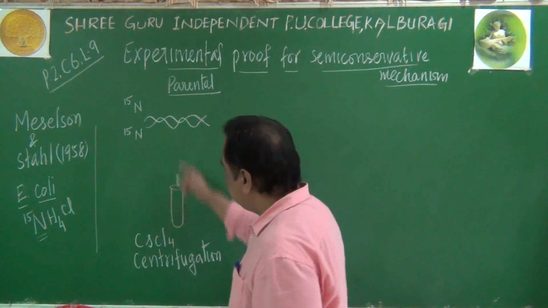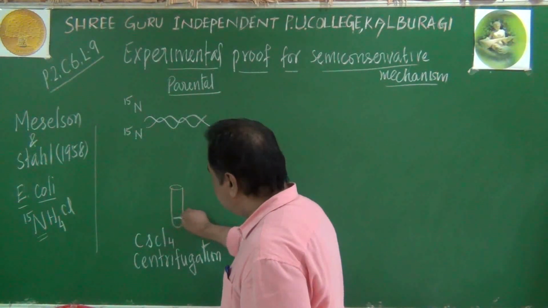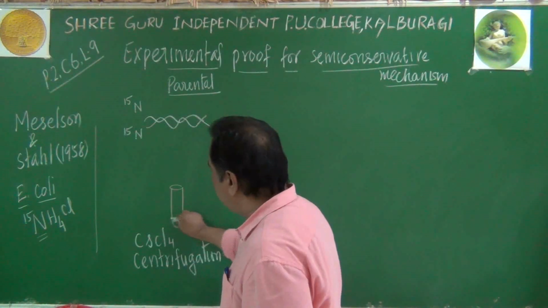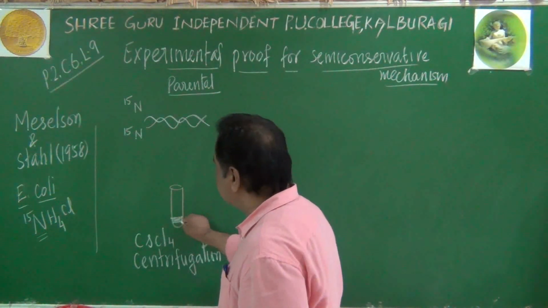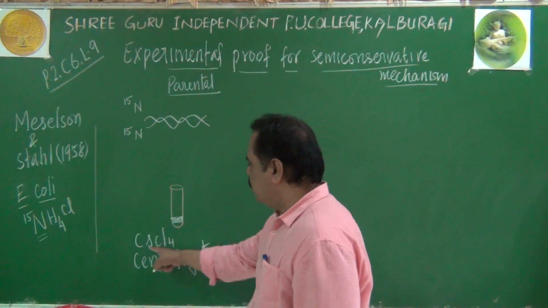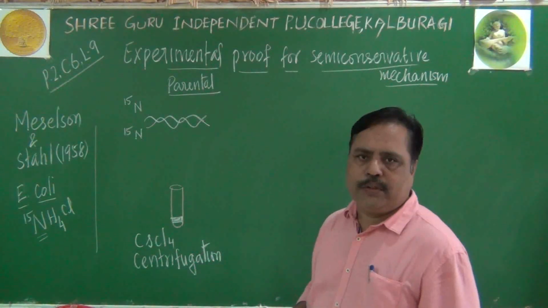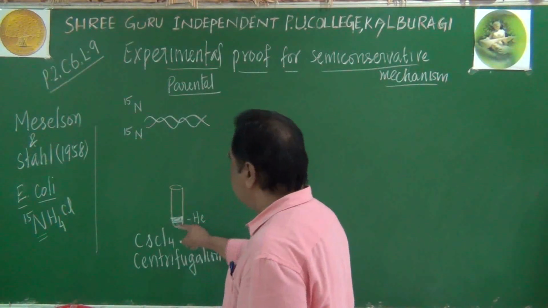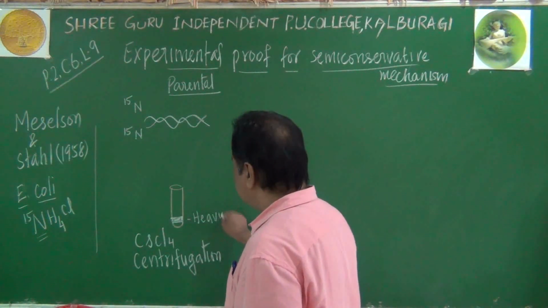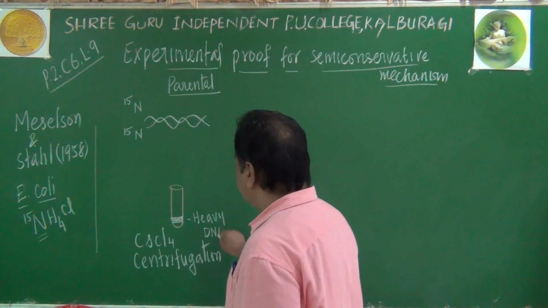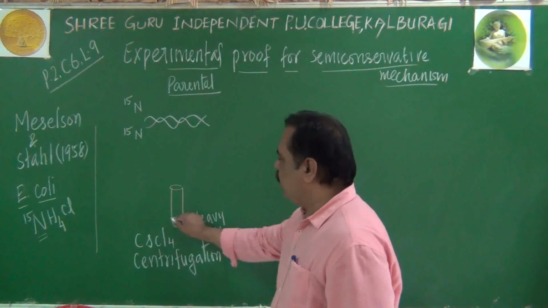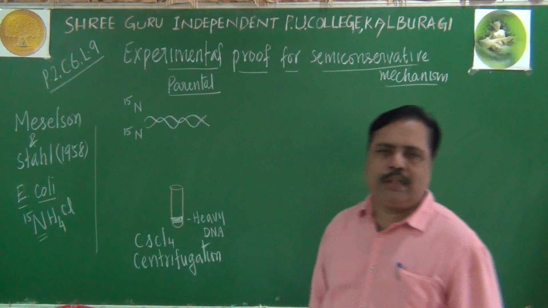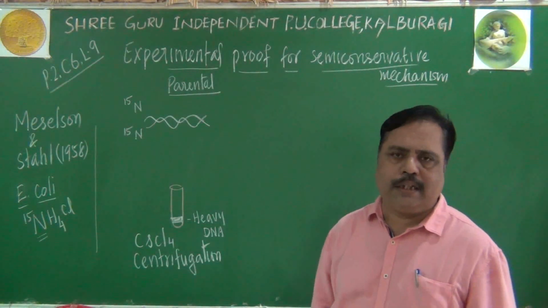Now what happens, due to its heaviness, the DNA molecule will form a band in the cesium chloride. So this is the cesium chloride centrifugation medium. Here the DNA becomes arranged at the base, that is called heavy DNA. Okay, so this is the parental DNA. What is the characteristic of a parental DNA?